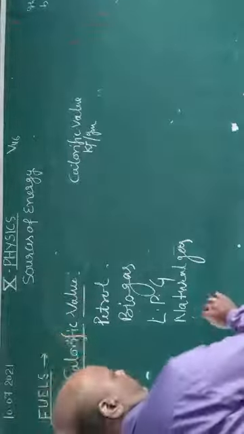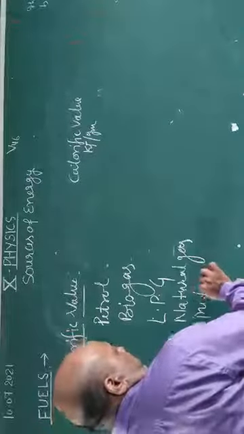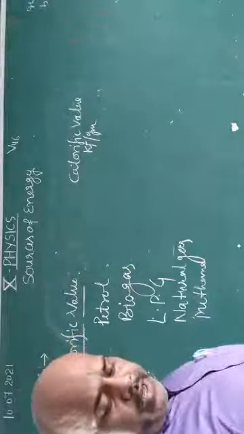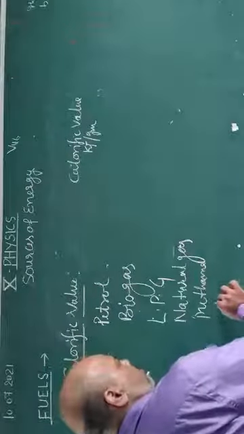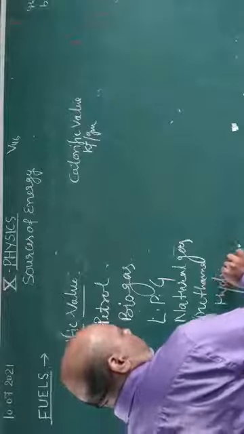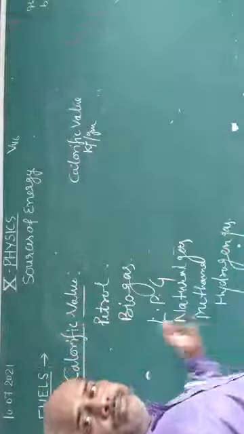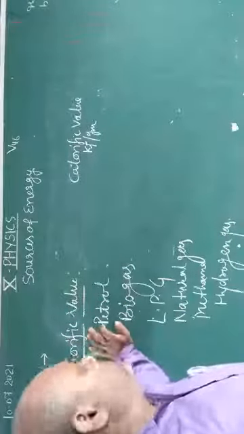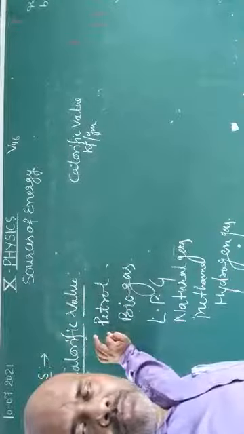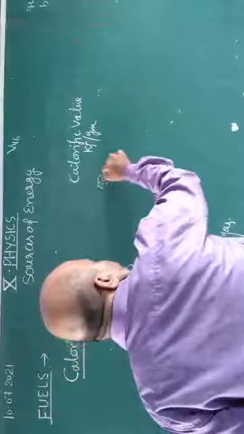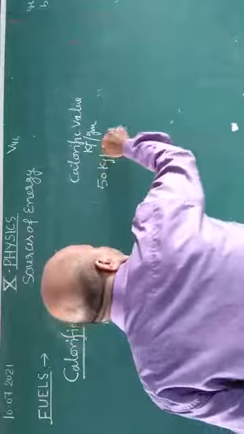Methane gas. And hydrogen gas. Okay. Here, dear student, you will see the calorific value of petrol is 50 kilojoule per gram.